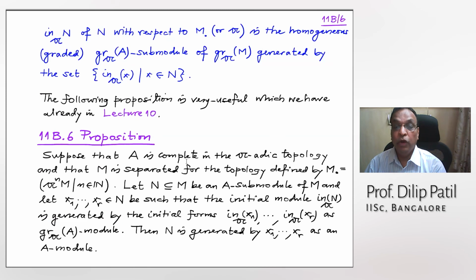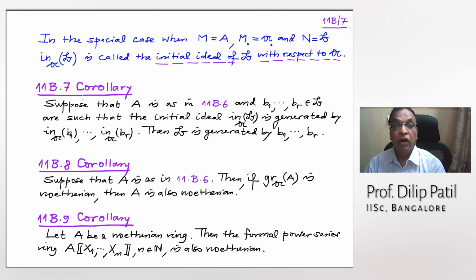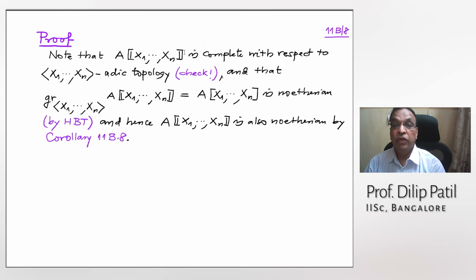It is not true without complete. In all these corollaries, the assumption is complete. Don't forget that. So first of all, we have noted that this power series ring over A is complete with respect to the x1, x2, ..., xn adic topology.